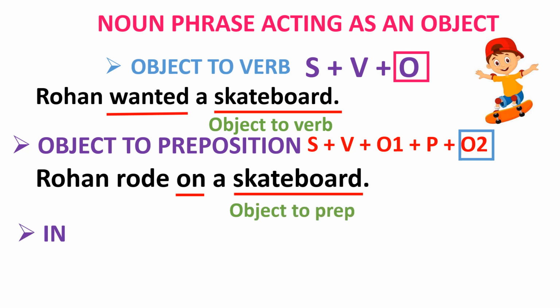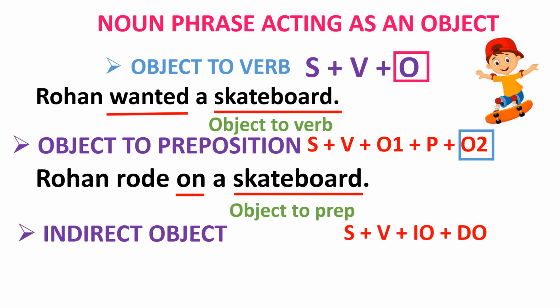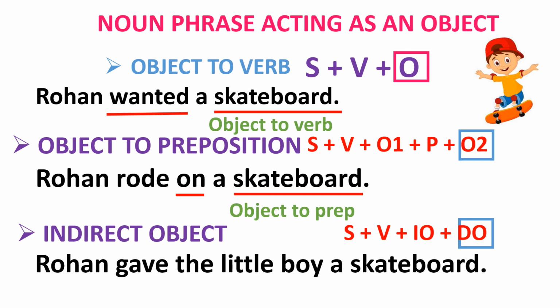Number 3, indirect object. Here the sentence structure is subject plus verb plus indirect object plus direct object. For example, Rohan gave the little boy a skateboard. Here the phrase the little boy is acting as an indirect object. The main object is skateboard. In this way, a noun phrase can act as an object in the sentence.